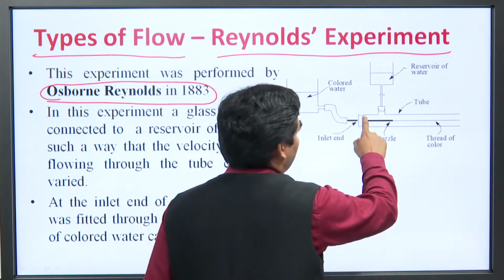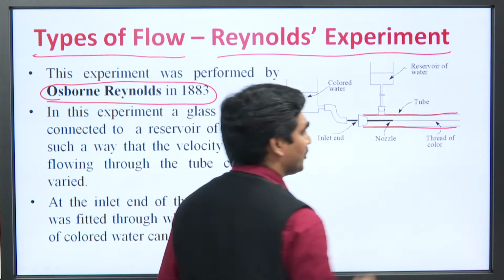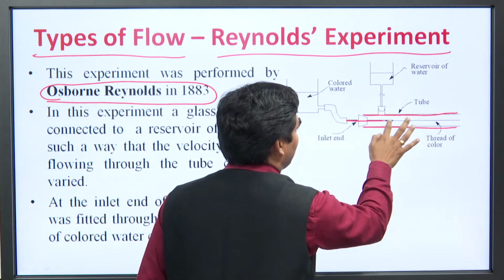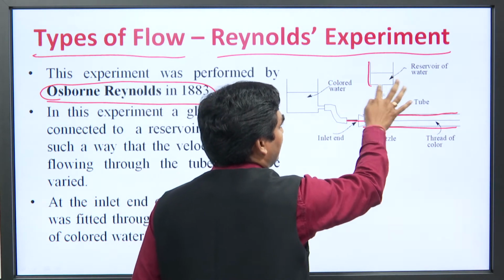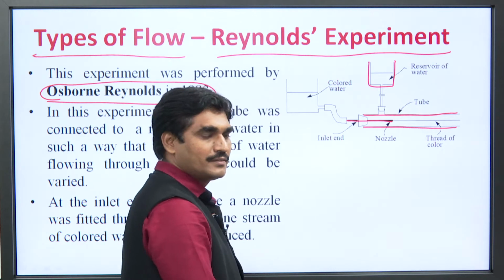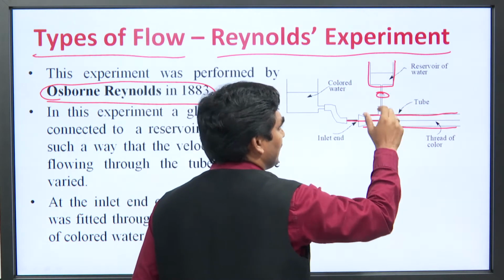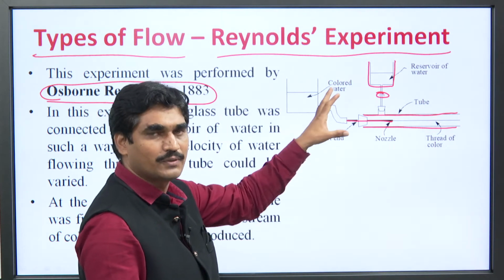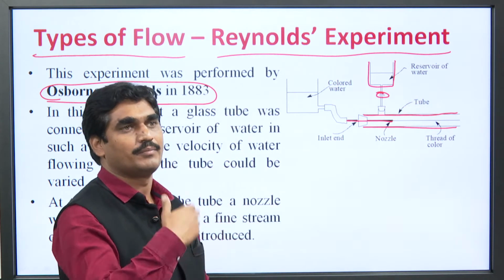He has taken a glass tube in which a nozzle is there through which colored liquid is coming. Here a reservoir of water is there with which a system is there. Through this system the velocity of water moving into this tube can be controlled or varied.